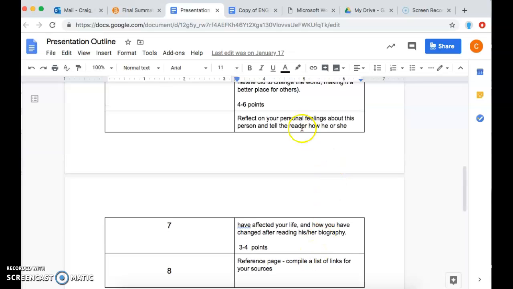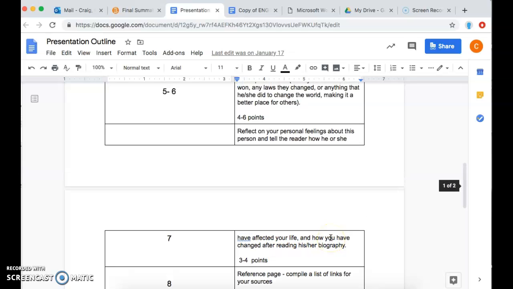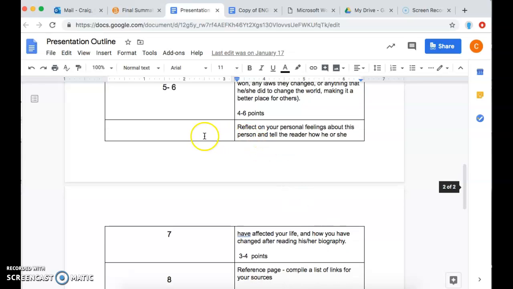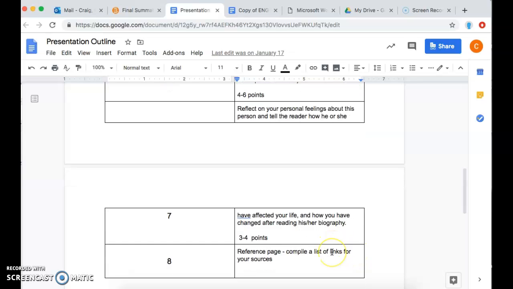On your very last slide, I want you to reflect on your personal feelings about this person and tell me about how he or she has affected your life and how you have changed after reading their biography, okay? So that part you're not going to find in the jot notes. It's added into this outline because it's like a personal reflection piece at the end. So just keep that in mind while you're doing your presentation.